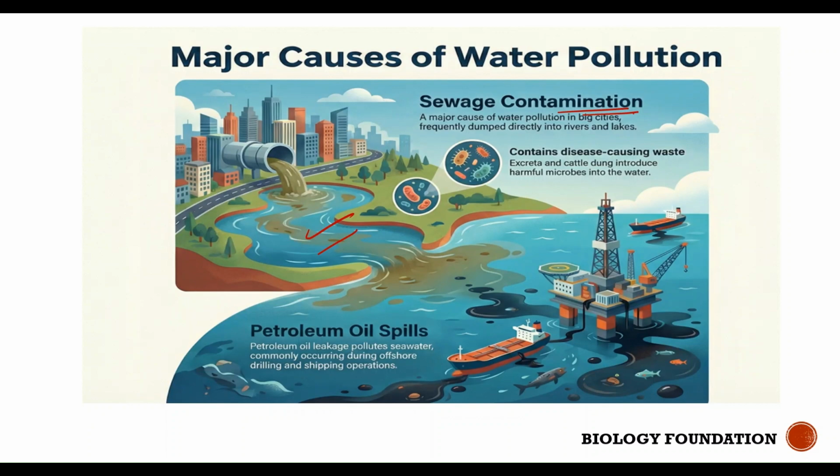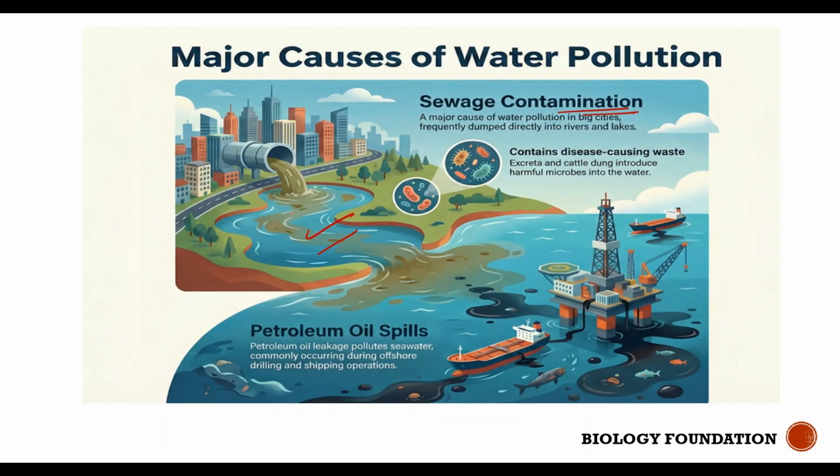The first is industrial waste, that is, the waste coming from industries, either heavy metals or thermal water, that means hot water directly getting released into the water body. The second major source is sewage contamination: if the waste present in the drainage pipes or sewer pipes is directly released into the water bodies, it's again a major source of water pollution.